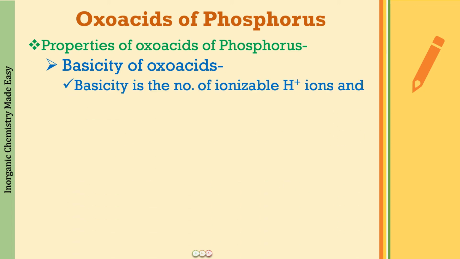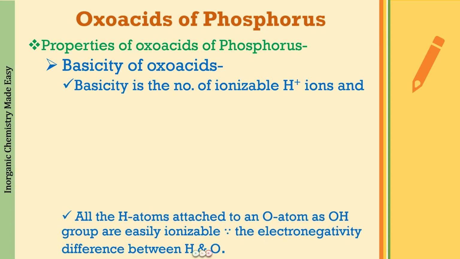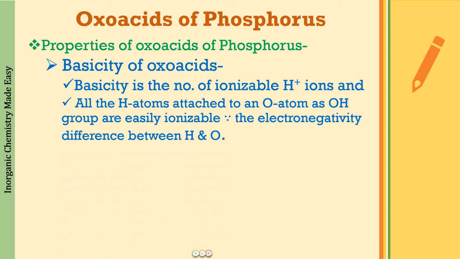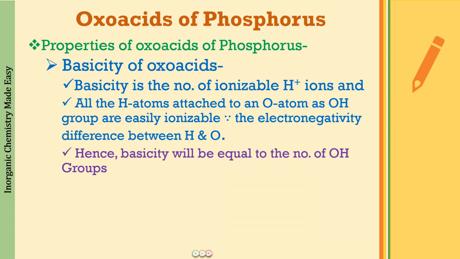I hope you all know that this is the number of ionizable H ions. How many H ions can go into the solution when the oxoacids dissociate? This is going to be dependent upon how many hydrogen atoms are attached to the oxygen atom as the OH group, because these are the ones which are going to be easily ionizable because of the electronegativity difference between hydrogen and oxygen, as we have already discussed. So the basicity of these oxoacids is going to be equal to the number of OH groups present.